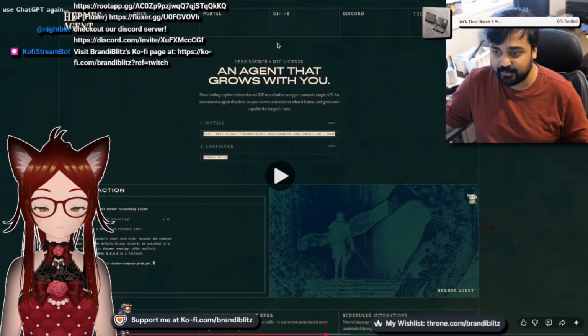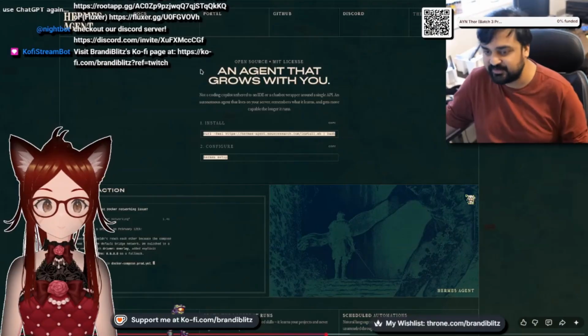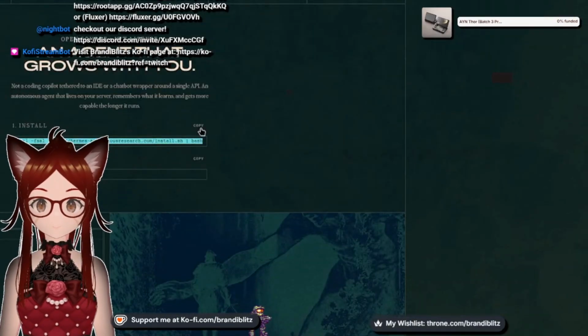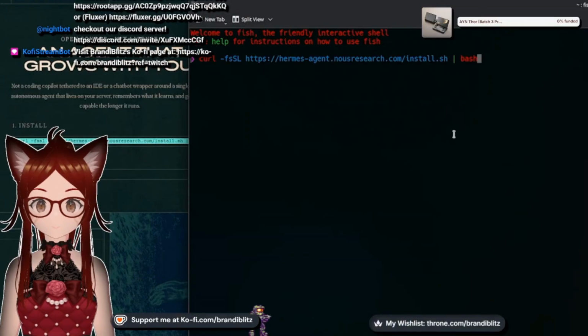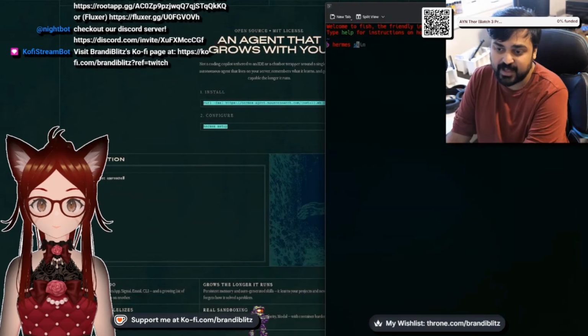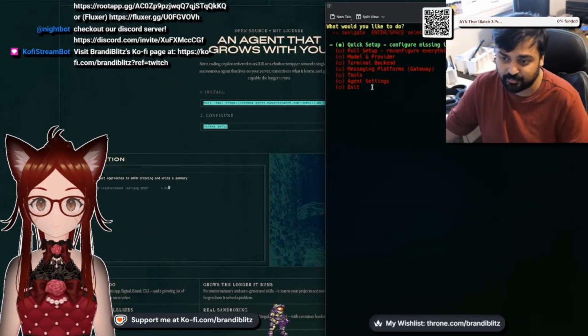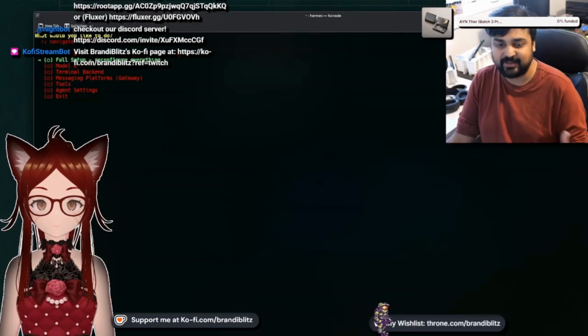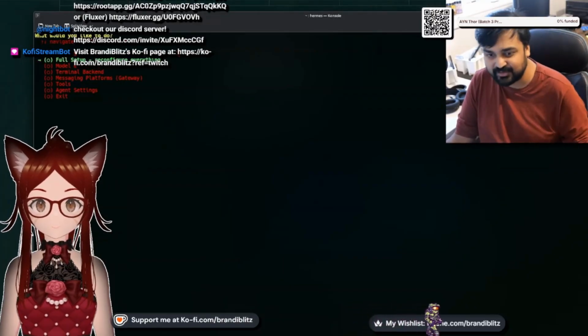Yeah. We're talking about Hermes Agent, for instance. It's as simple as copying this, pasting it into your system, and installing it. Now I've already had this installed on my system, but then it's a matter of going to Hermes Setup and running through here. Because I've already set it up, it'll ask me if I want to set it up again or do a full setup.